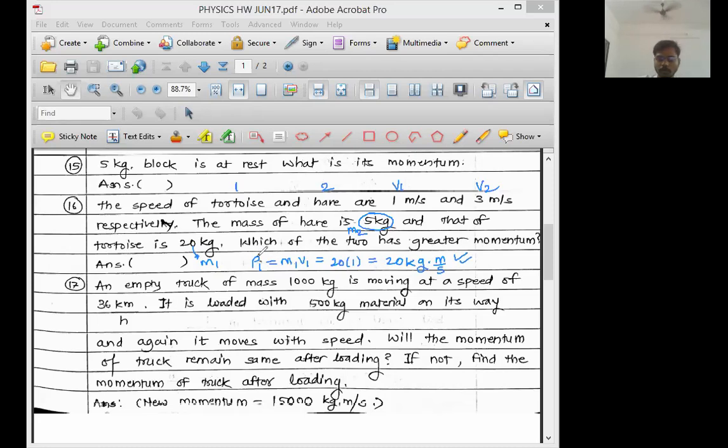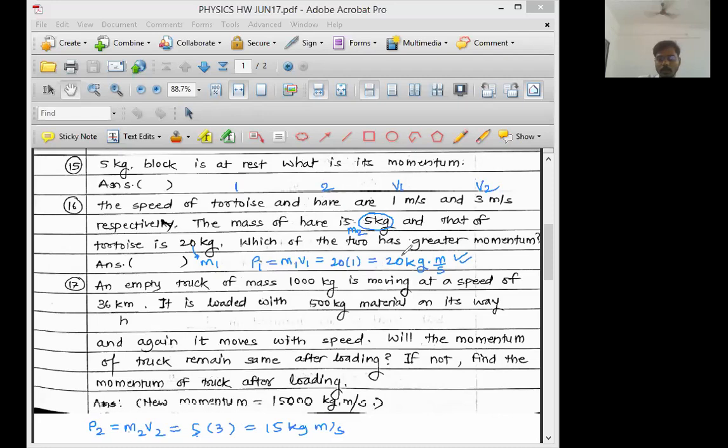Okay, that is the momentum of the tortoise. Now let us try to find out the momentum of the hare. Here P2 is equal to M2 V2. What is M2? Mass of the hare is 5 kg. And V2 is equal to 3 meter per second. M2 is 5 kg, V2 is 3 meter per second. The answer is 15 kg meter per second.